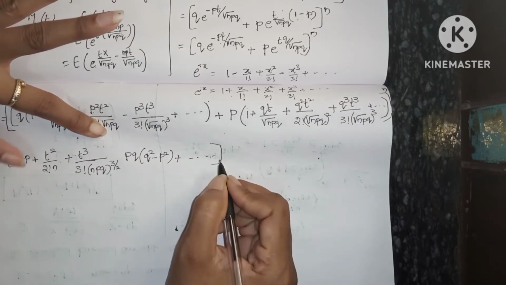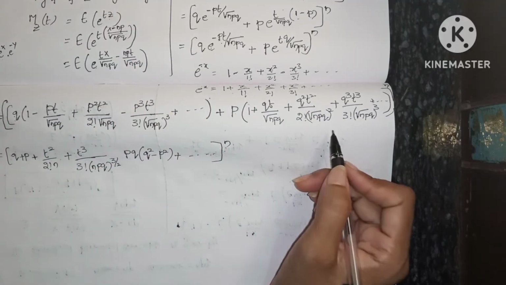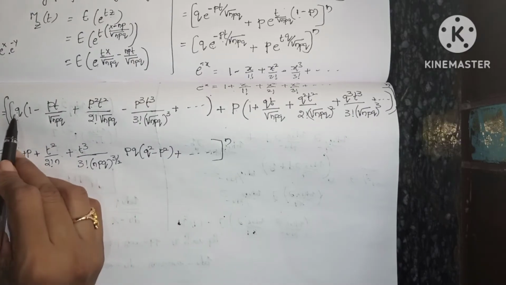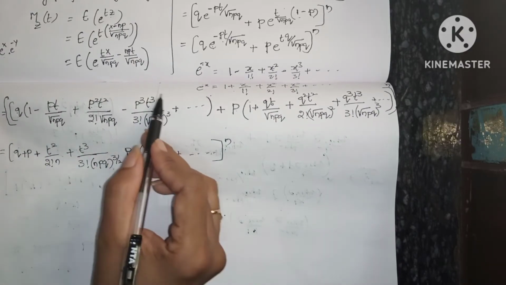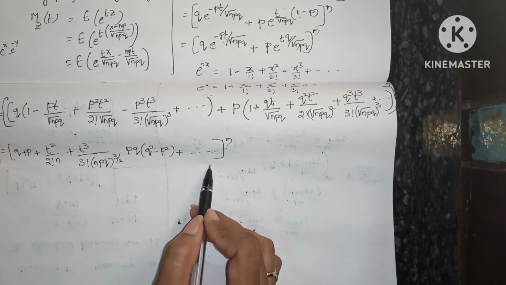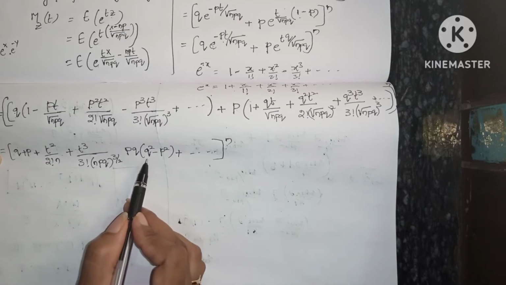So you all know how to simplify the terms, so I'm not going to simplify this one, otherwise the video will be lengthy. You just multiply q with these terms and p with this term, so that you will get like this. You have to take the common of pq terms like that.